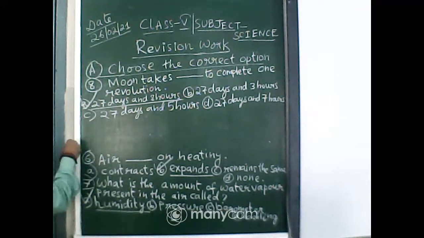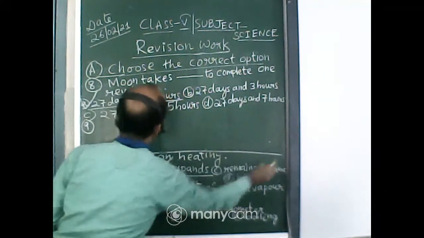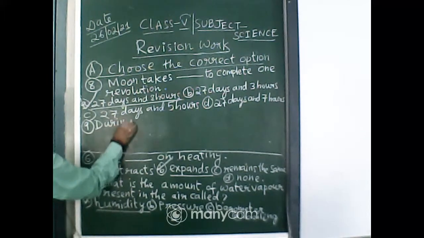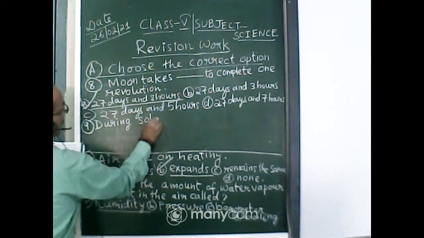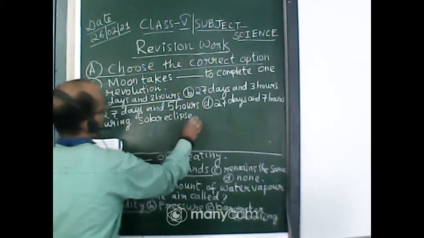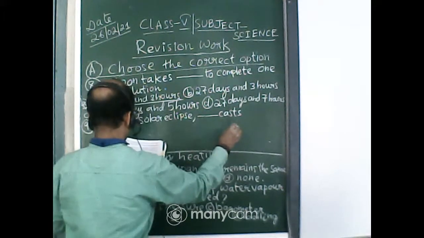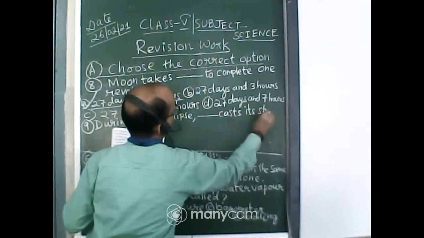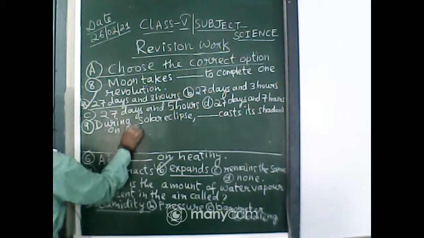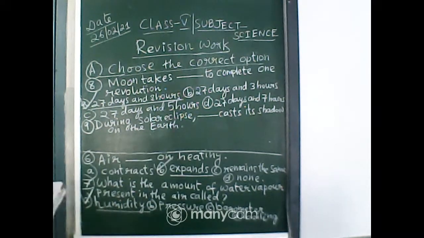Let us do one more, number 9. During solar eclipse, dash casts its shadow on the earth.